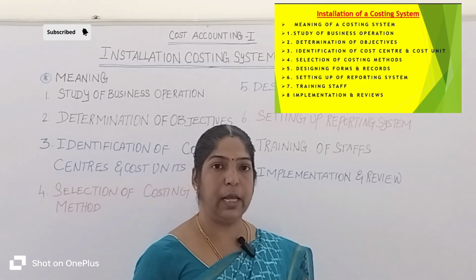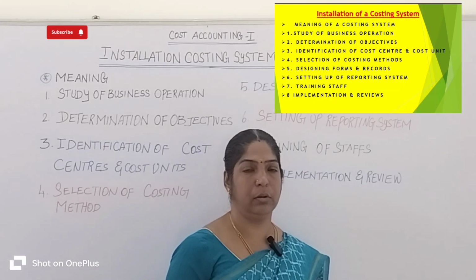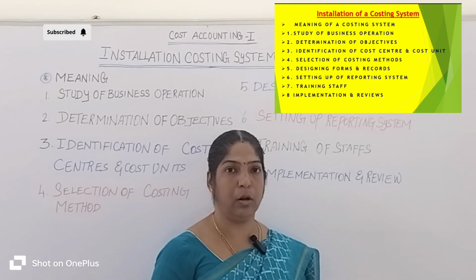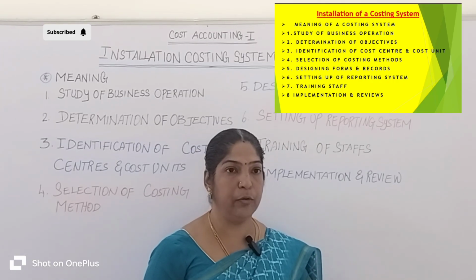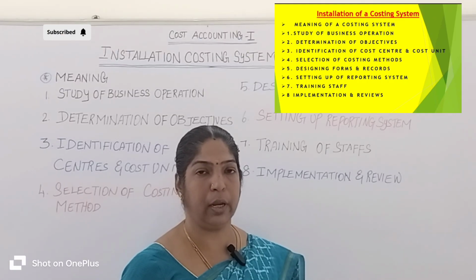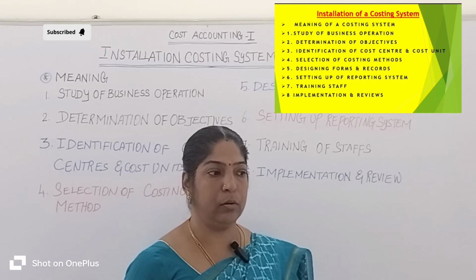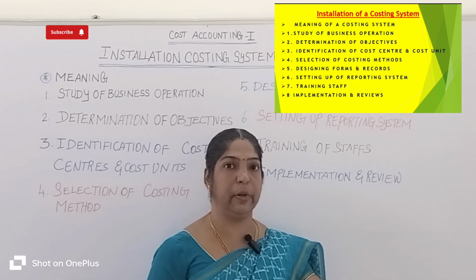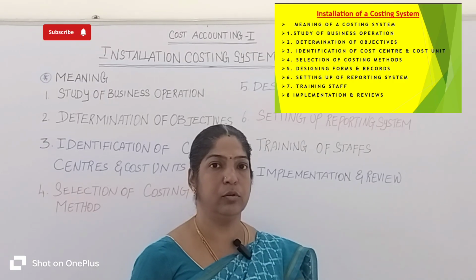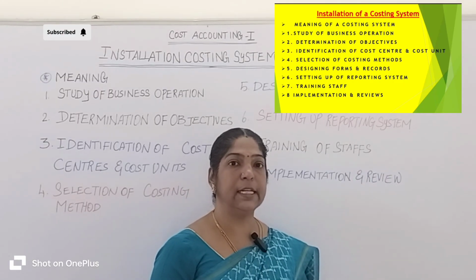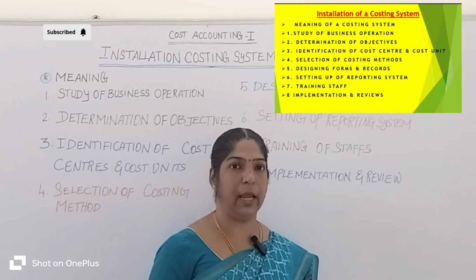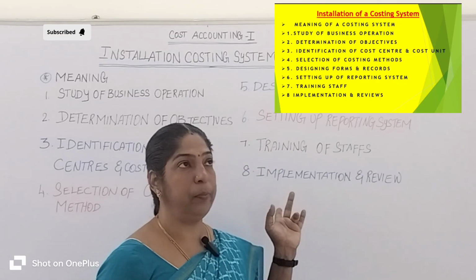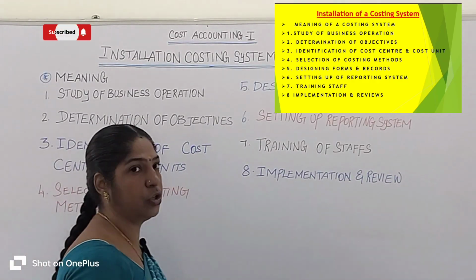Okay, so I will explain with an example. Let's take the car workshop. Through the review, the car workshop knows most cost is spent on engine repairing. So after reviewing, the car workshop decided its spare parts purchasing method is to be changed. So automatically cost is reduced and profit is increased. Okay, so these are the eight topics. I hope you understand very well. These are the topics related to the installation of a costing system.